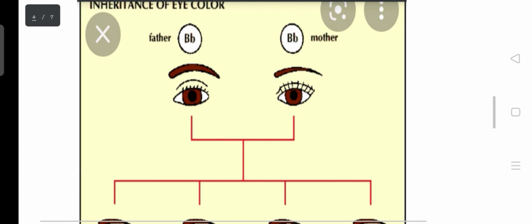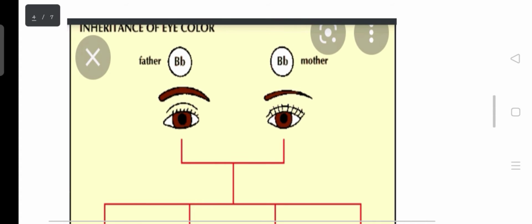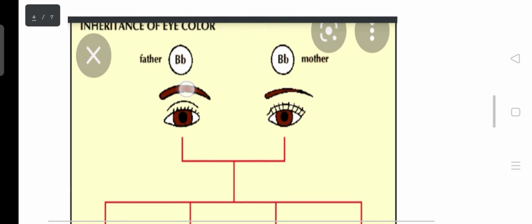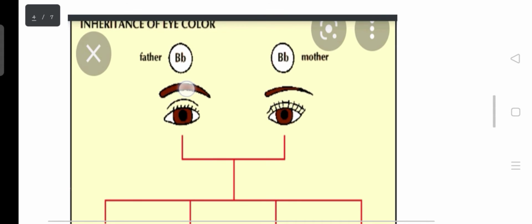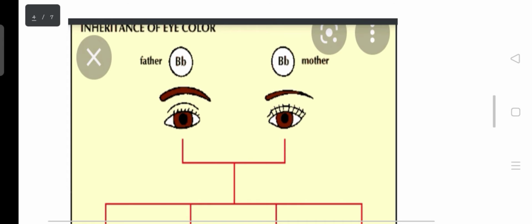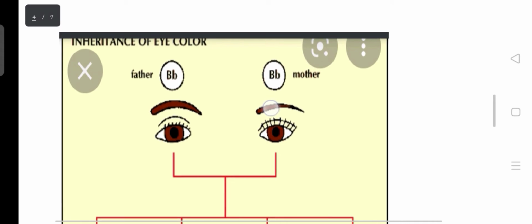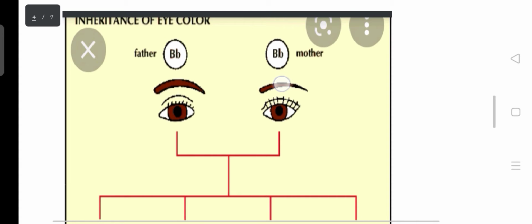You can see a father with a dominant brown eye color and a recessive blue eye color, which is the small letter b. Then you can see the mother with the same genes, a dominant brown eye color, presented in capital letter, and the small letter, which is recessive for the blue eye color.